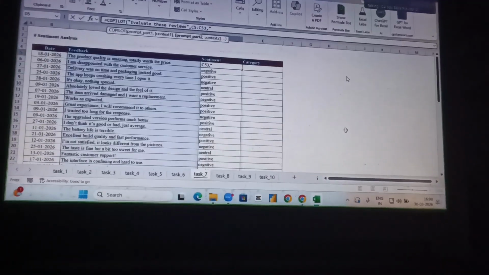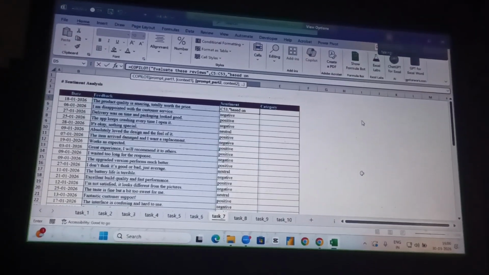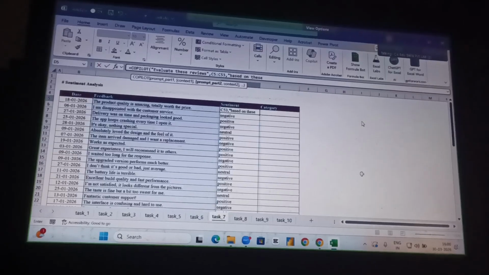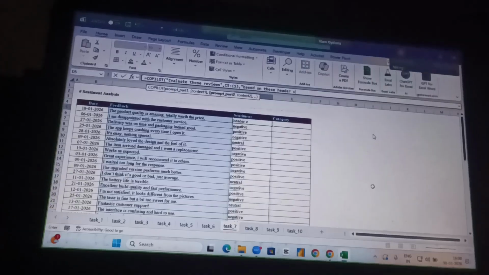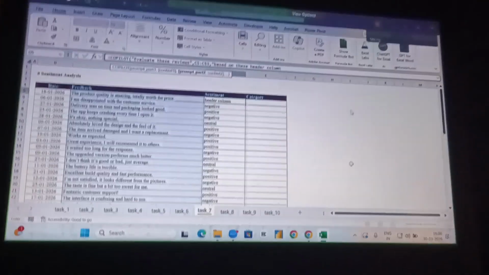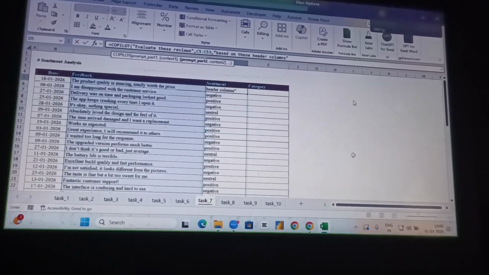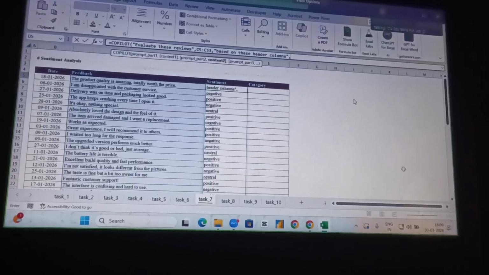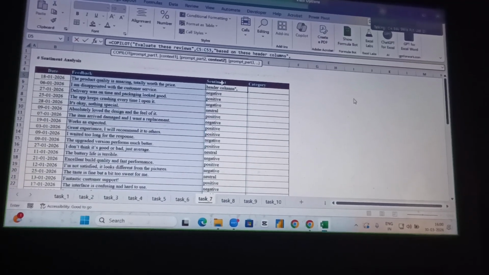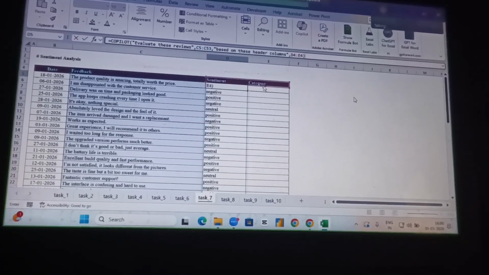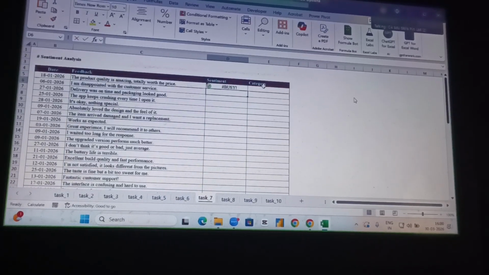Then comma. Again, I'm using, based on these, header, column, so which column do we need? Basically, I need the sentiment and the category, and then close the bracket. Got my point? Let's press enter.